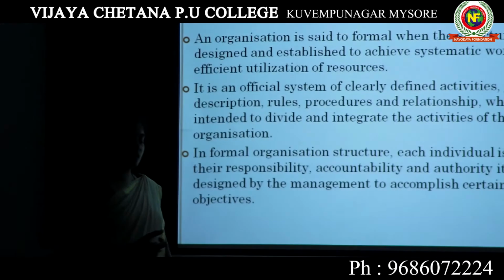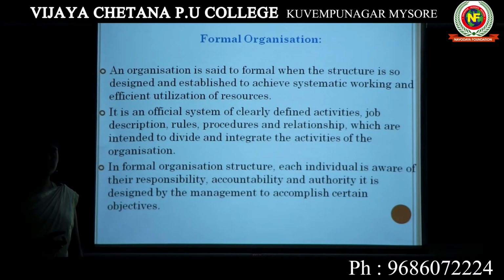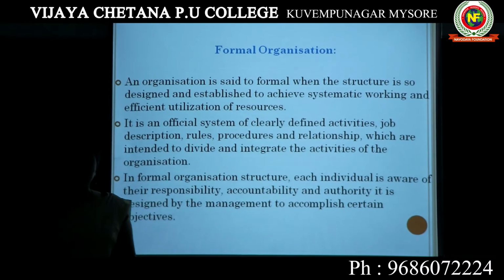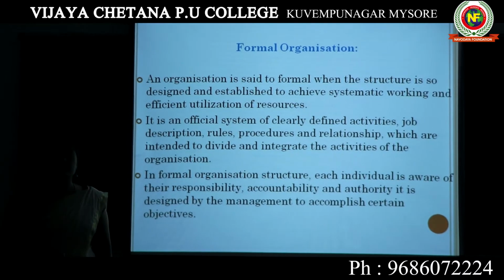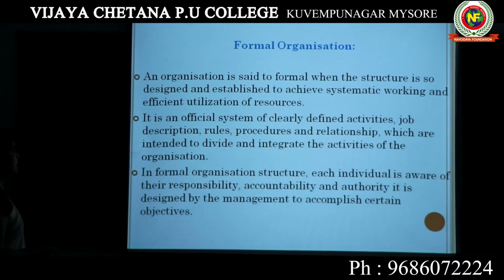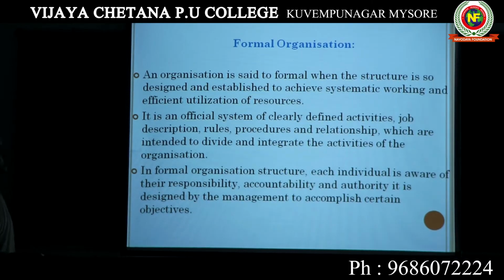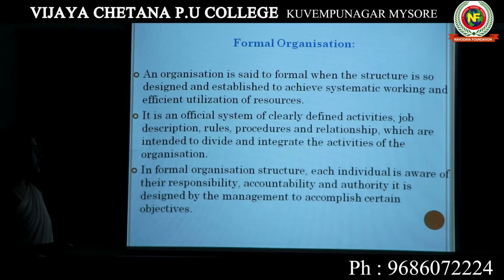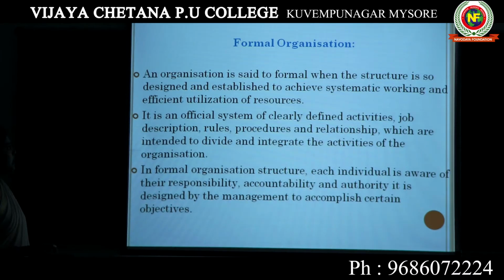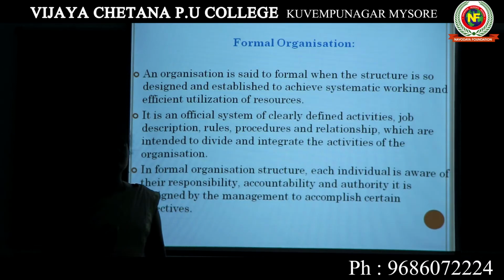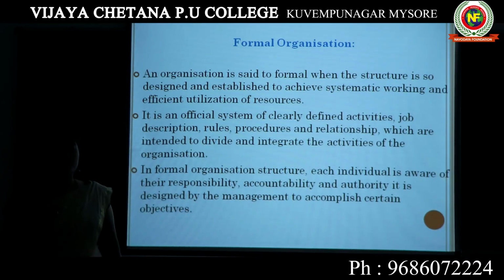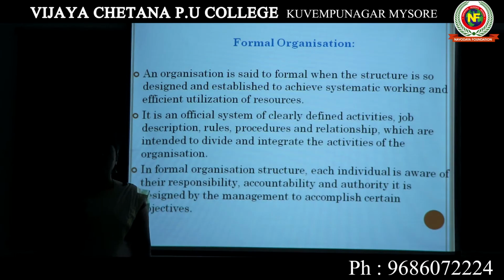a type of organization. In an organization we can see the formal organization and the informal organization. First, what is a formal organization? An organization is said to be formal when the structure is designed and established to achieve systematic working and efficient utilization of resources. That means whatever works are carried out according to one structure or framework is called a formal organization.